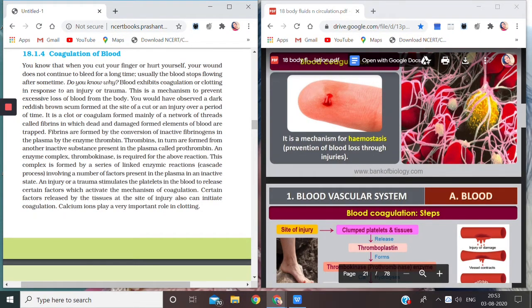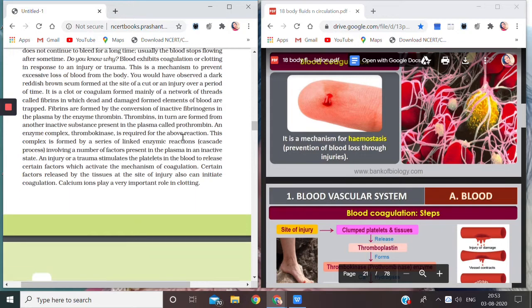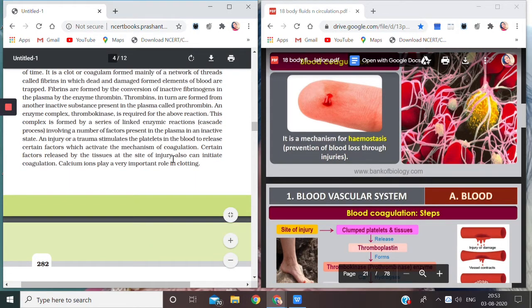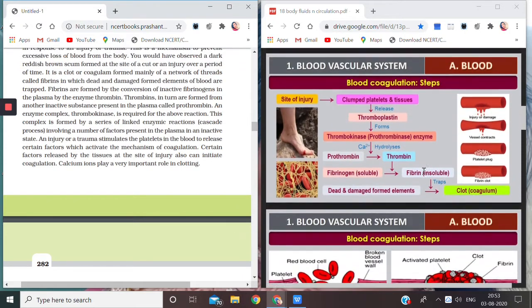So they write here that there is a network of threads called fibrins in which dead and damaged cells, formed elements, meaning RBCs and WBCs of the blood, are trapped, as you see here in the diagram. Fibrins are formed by the conversion of inactive fibrinogens. Now children, from this line the steps start. These are the steps which are followed during blood coagulation.